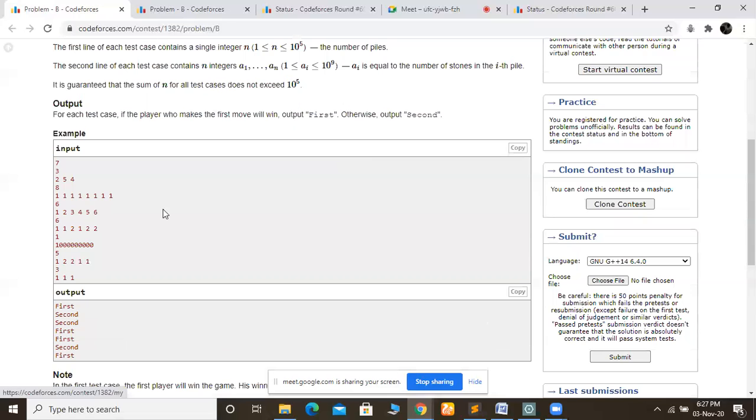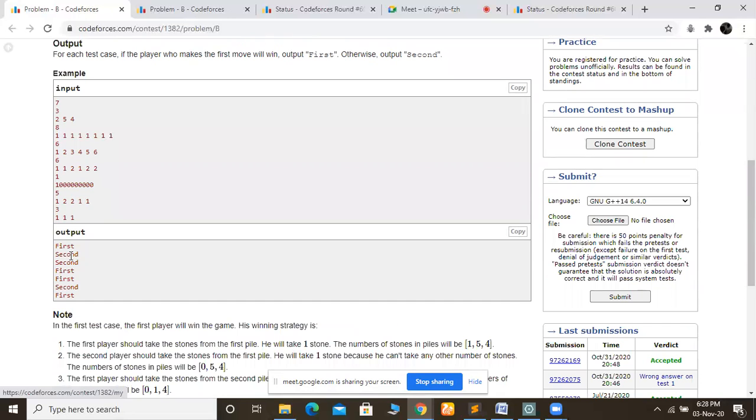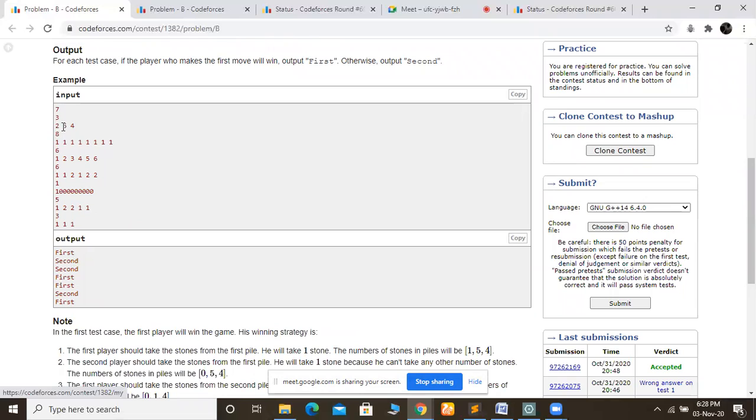So see, if all piles are one, then it will be simple because no one has any choice. The first one has to choose this one, then the second person will choose one from here. After that, first person, second, first and second. So what will be the output? The output will be second. The second person will win. But when we get a choice, from here the first can pick one stone, and the first can also pick two stones.